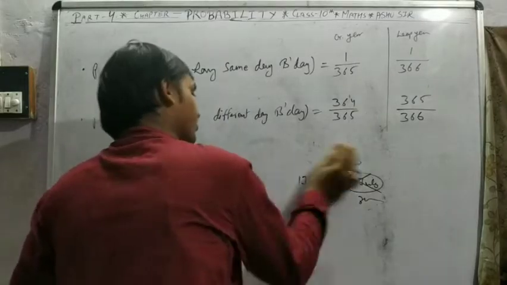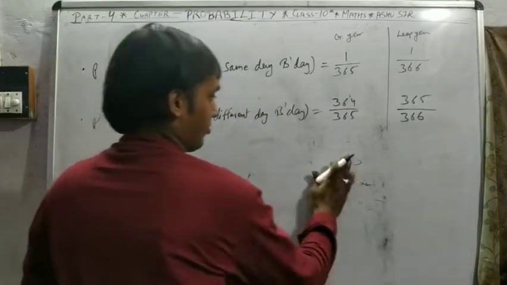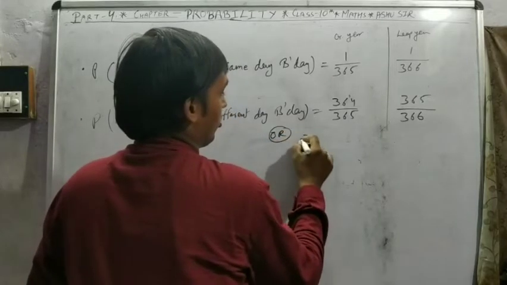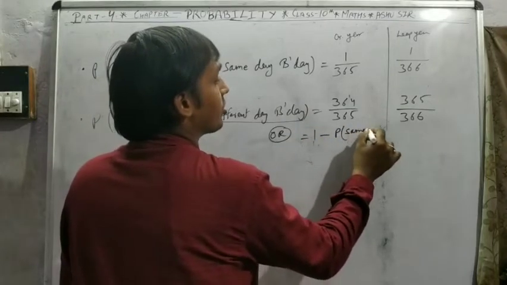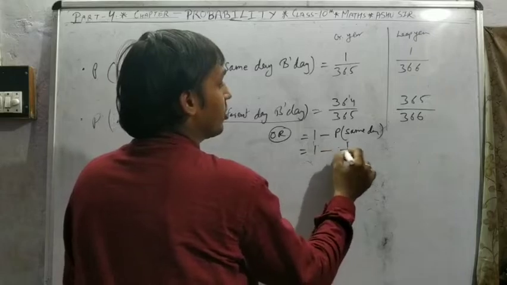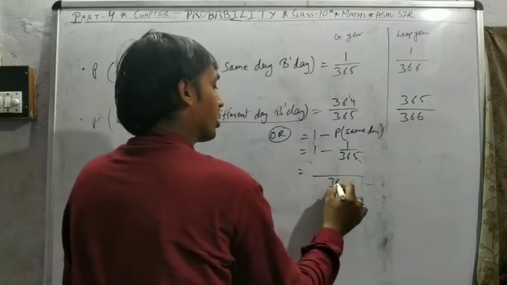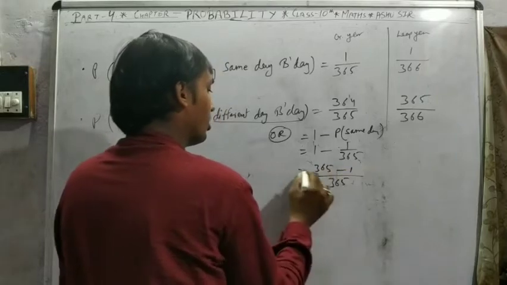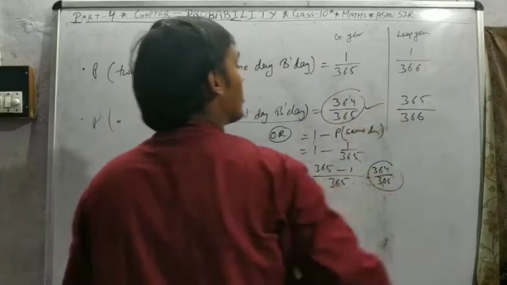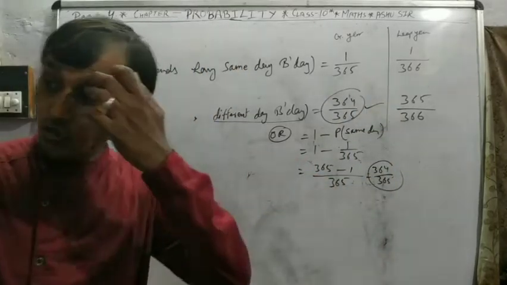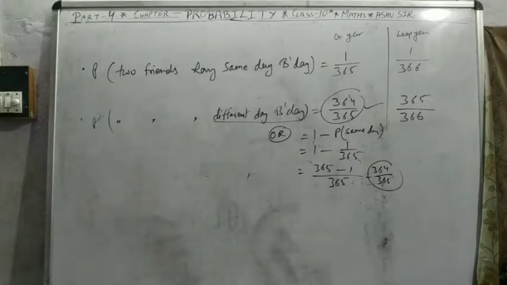Or you can directly find it: for different day birthday, 1 minus probability of same day birthday, 1 minus 1 upon 365, 365 minus 1, so you get 364 upon 365. Same answer. So this is also the concept for finding two friends having same day or different day birthday. So pause the video and note down.